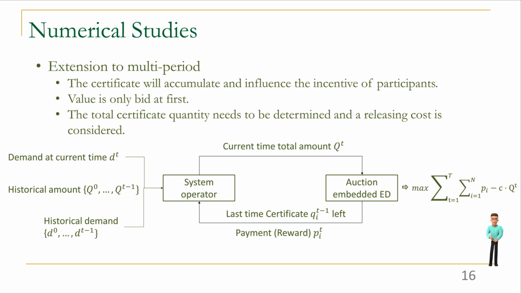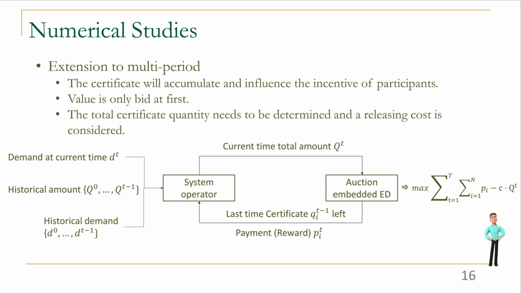Here, to simplify the problem, we assume that value is only bid at first. The system operator needs to determine the total certificate quantity in each period and then conduct auction-embedded ED with that amount of certificates. Then to prevent the certificate excessive release, we consider releasing cost for the certificate. The specific process can be described as an online learning problem as the figure shows.